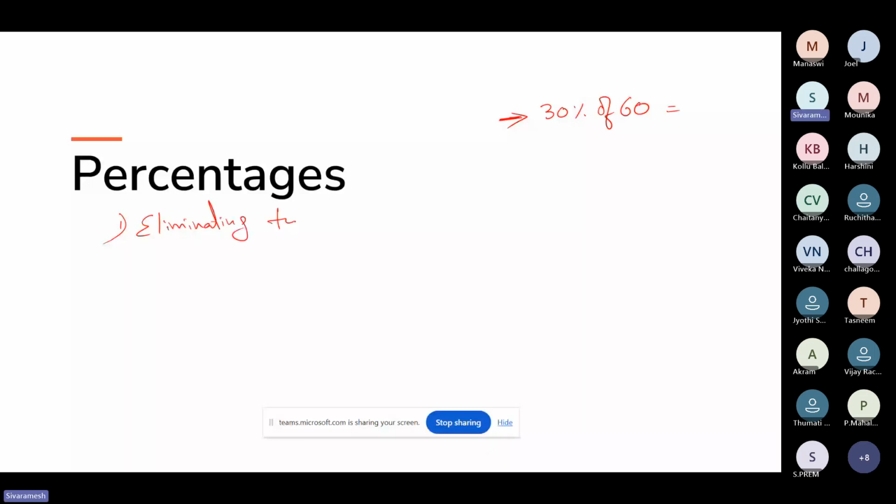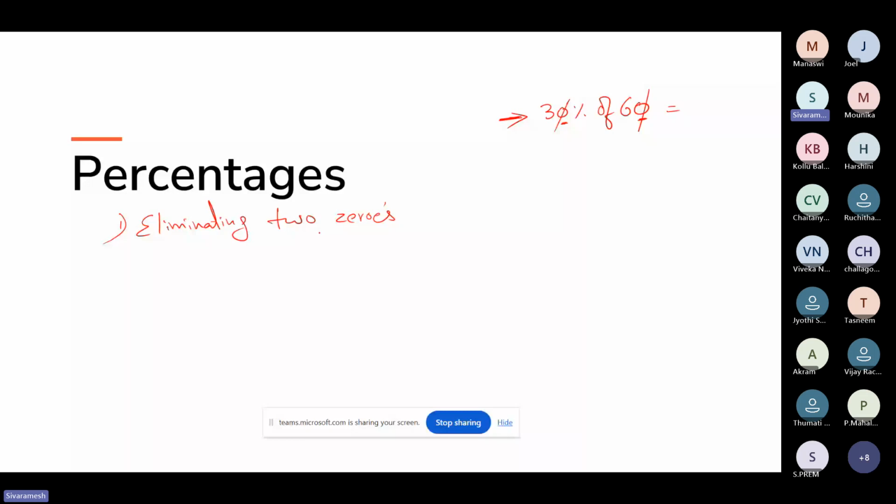eliminating two zeros method. Now, what does this eliminating two zeros actually mean, based on the question? Let's say here I can see two zeros, one zero in 30 and one in 60. If you see these types of calculations, we can directly eliminate two zeros. So this shortcut name itself is eliminating two zeros. We can also call it the knocking out of two zeros method.